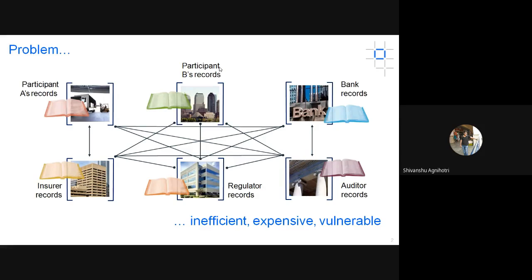In this case, the process is very expensive because suppose there are 6 different participants, and everyone maintains their own database. It is quite expensive to manage different databases, and this process is inefficient as well because many times processes get repeated. And again, it is vulnerable. Vulnerable means basically open to threats.